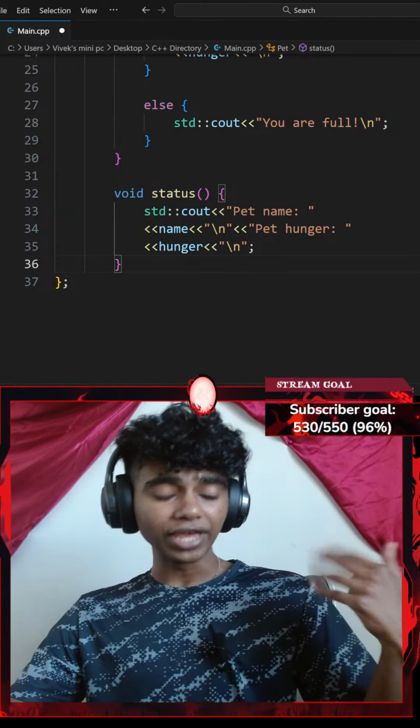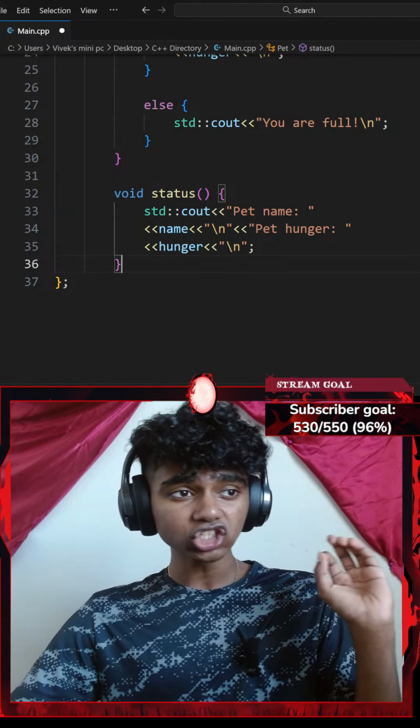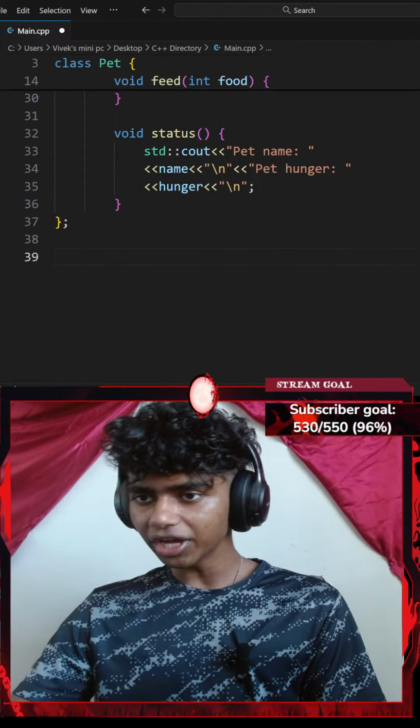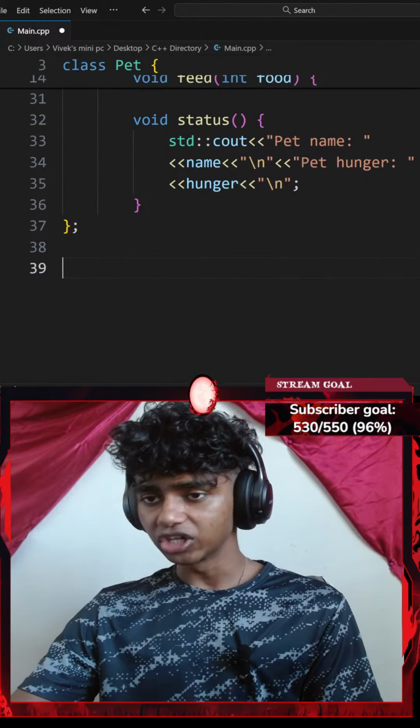Then I've got to create a main function. It says inside your main function, create one pet object. You can name it anything. So let's go ahead and create our main function. I could go with something like int main, add a pair of parentheses, and then a pair of curly braces.